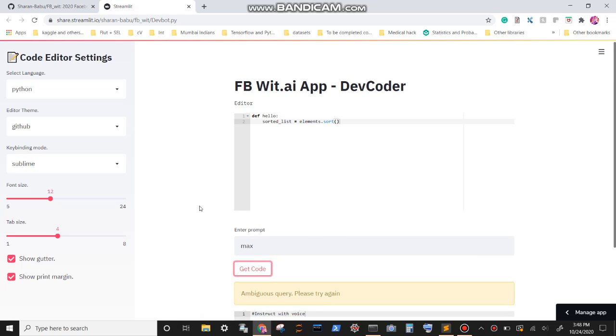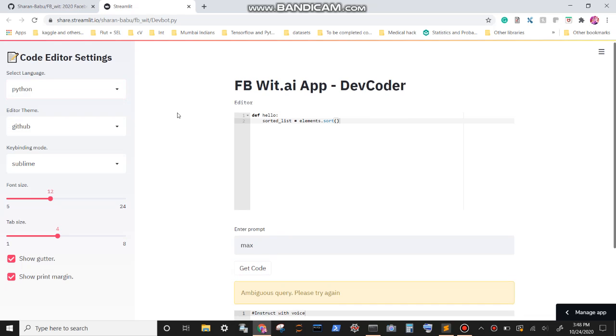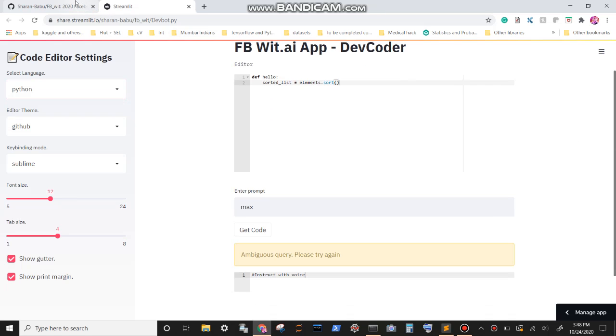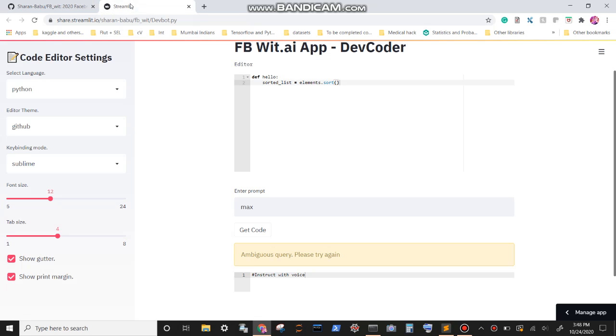This can help developers increase their productivity, and future plans for the project include improving support for many other programming languages and getting the tutorial in other native languages. For reading the tutorial to learn more about Wait.ai, you can come over to this repository and read the README. Thank you.